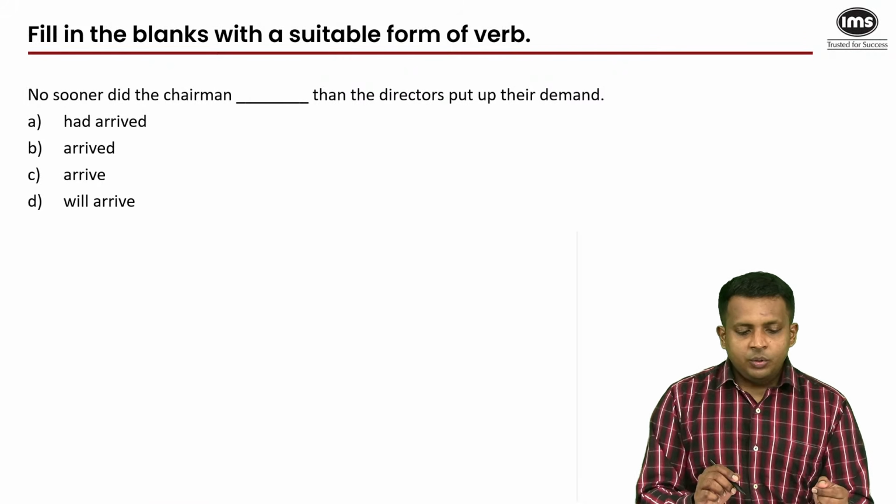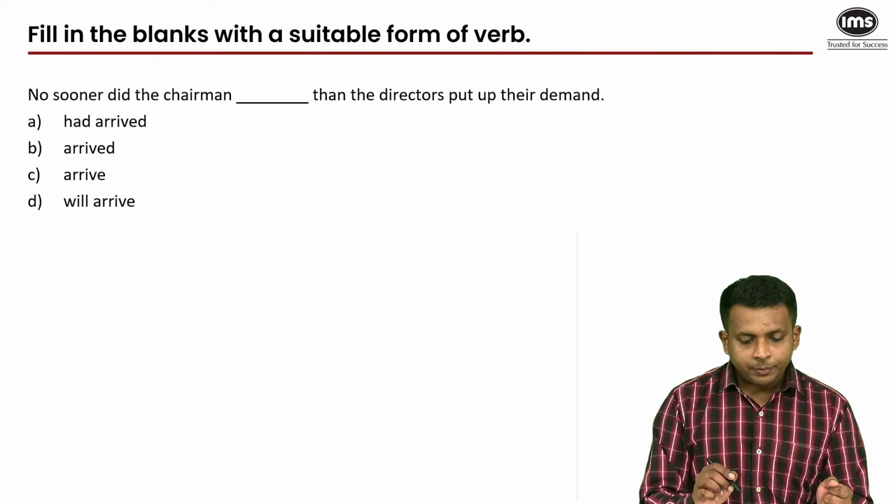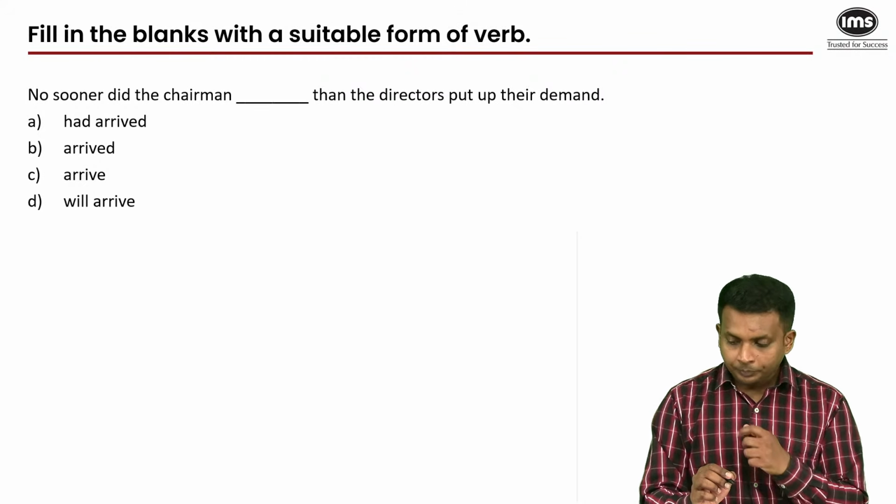Fill in the blanks with a suitable form of verb. No sooner did the chairman blank than the directors put up their demand.